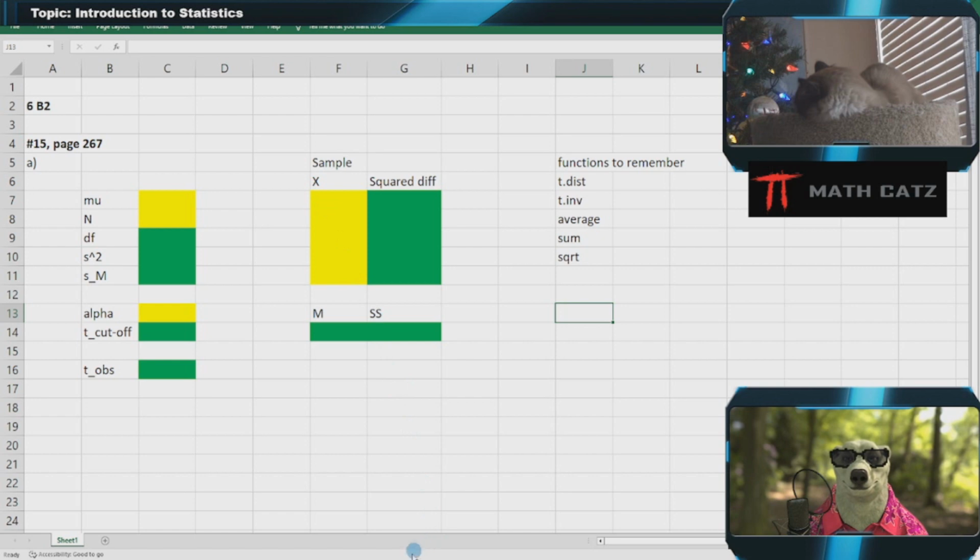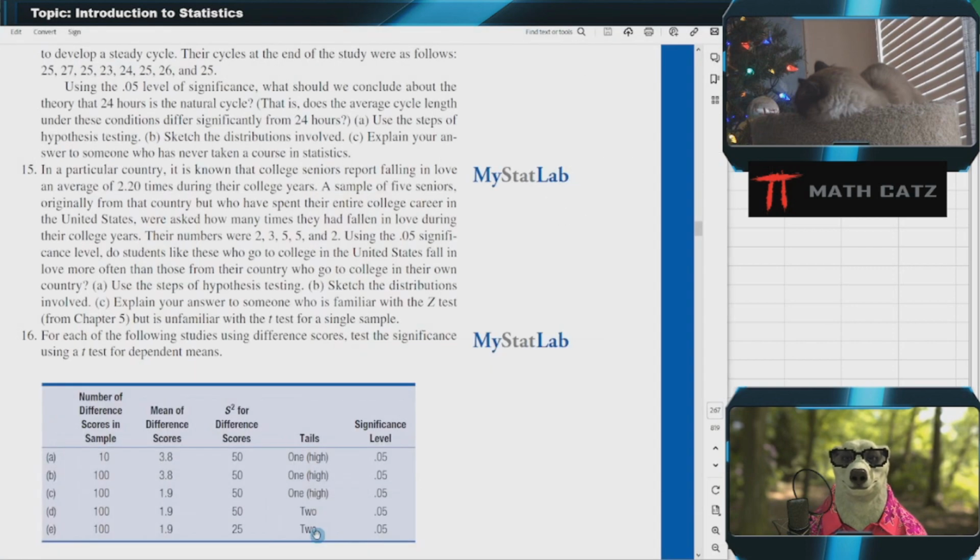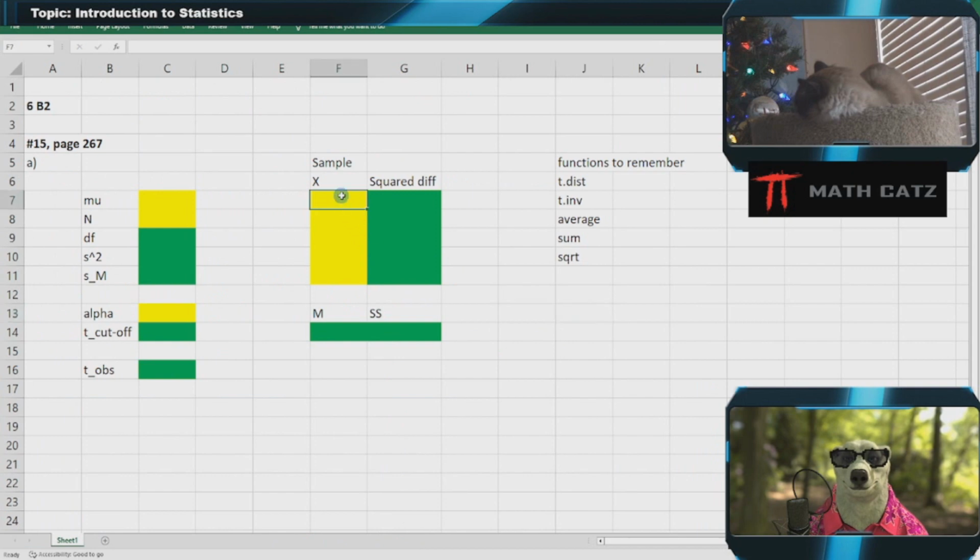So let's just put in these numbers here: 2, 3, 5, 5, and 2. The mean under the null hypothesis is, let's maybe write that in here somewhere. H0 is that the mean is 2.20. And the alternative or research hypothesis is that the mean is greater than 2.20. My sample size is, of course, here 5.